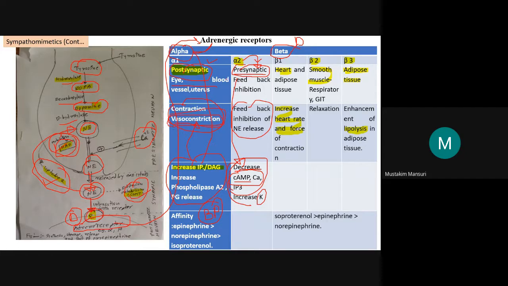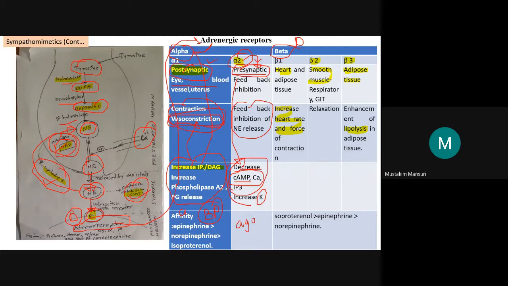While with alpha 2, they are presynaptic receptors that decrease this, so here we are going to use the agonist. A mimetic agent we will prefer for the treatment of hypertension, while for alpha 1 we are using the antagonist.